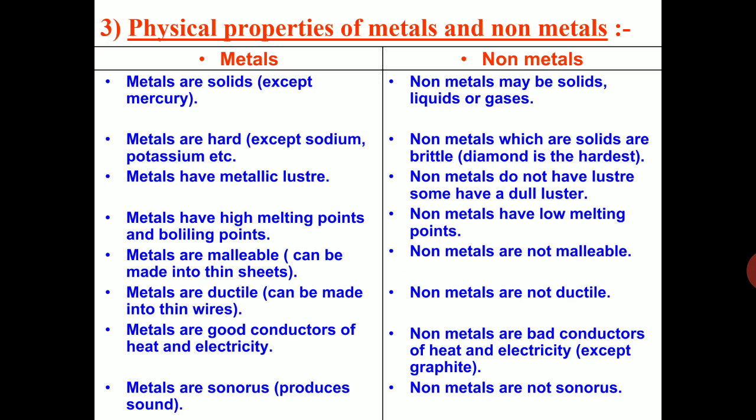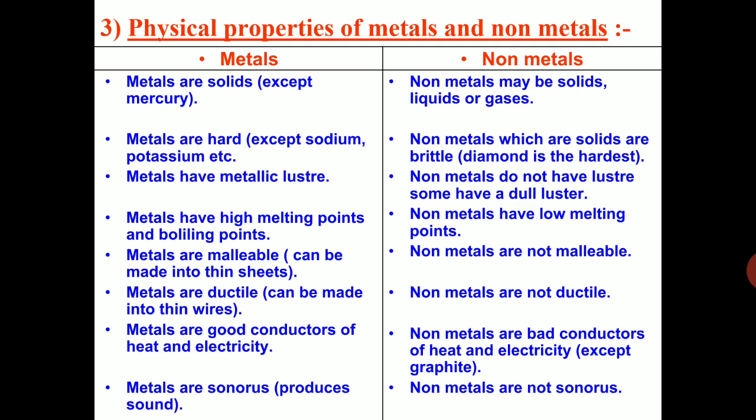Then we have learned about the physical properties of metals and non-metals. Generally, metals are solids. Non-metals may be solids, liquids, or gases. Metals are hard, with exceptions like sodium and potassium. Non-metals, which are solids, are brittle. Metals have metallic luster. Non-metals do not have luster. Metals have high melting points and boiling points. Non-metals have low melting points.